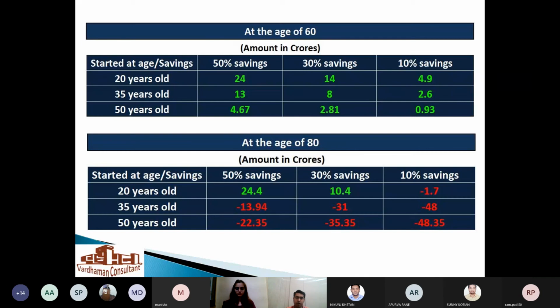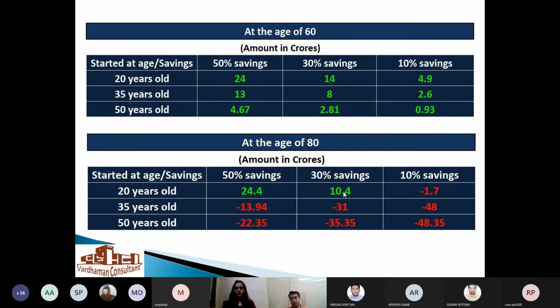So now we have compared it all together. At the age of 60, if one saves 50% of the salary, if the person is 20 years, 35 years and 50 years, this is the amount one will receive at the age of 60, and after the age of 80, this is the amount which will be there in the account.